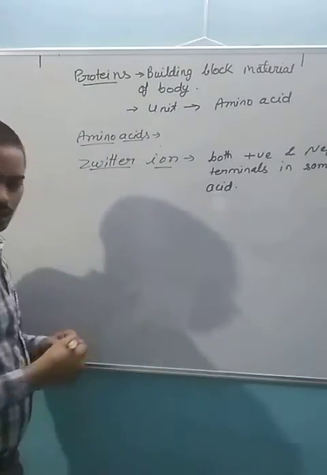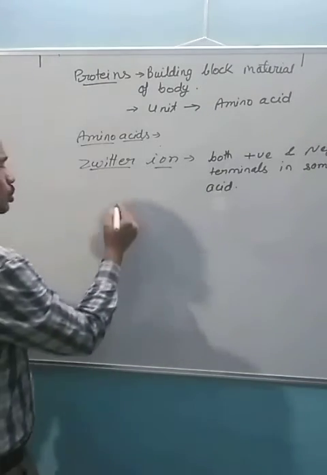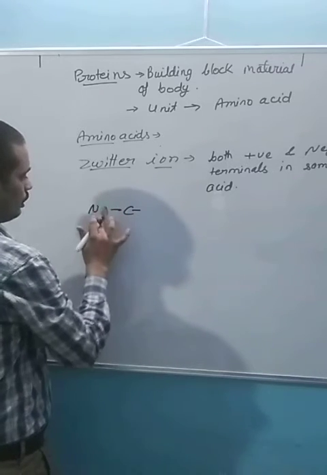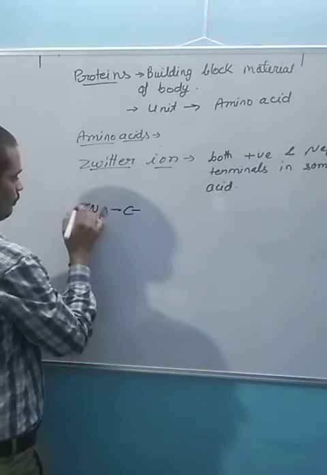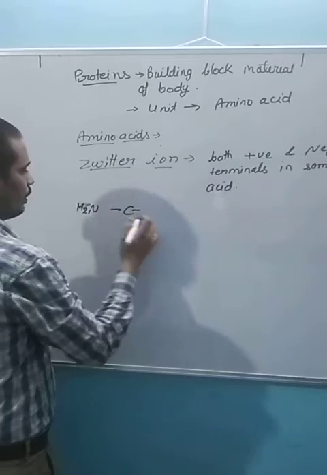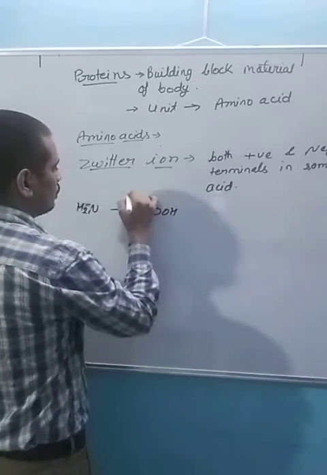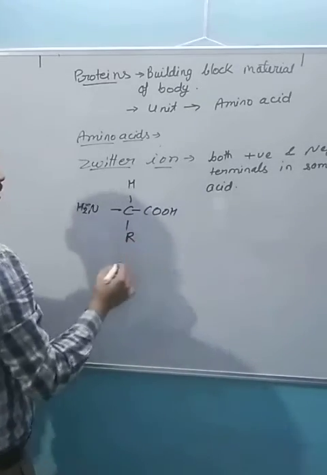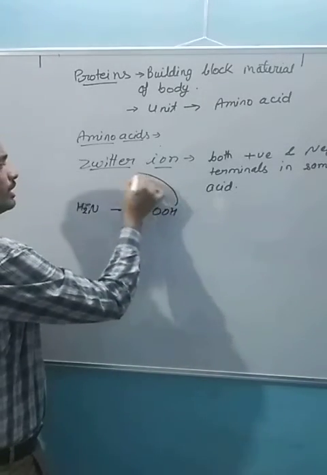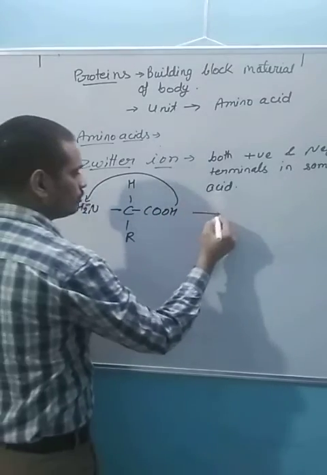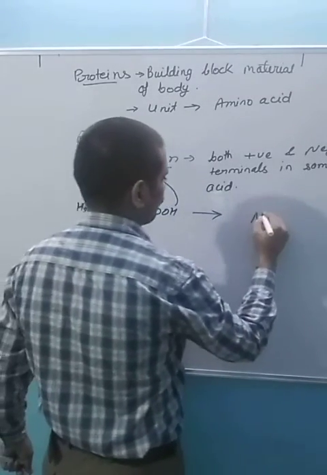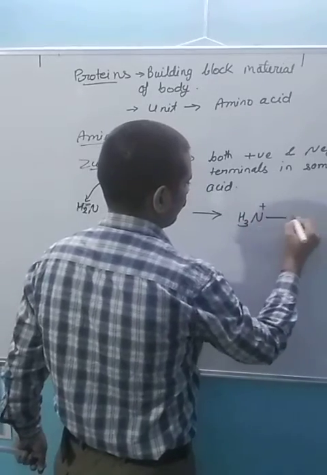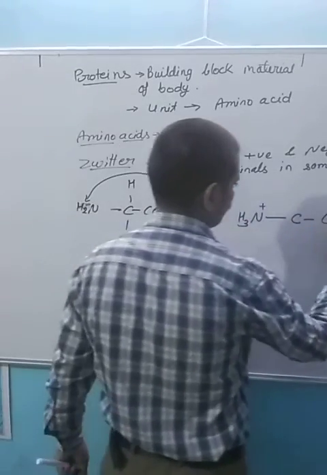तो यहाँ पर ये फॉर्म कैसे होते हैं. So the amine group NH2, COOH, H and R. Here the carboxyl group will release the hydrogen that is accepted by the amine group.